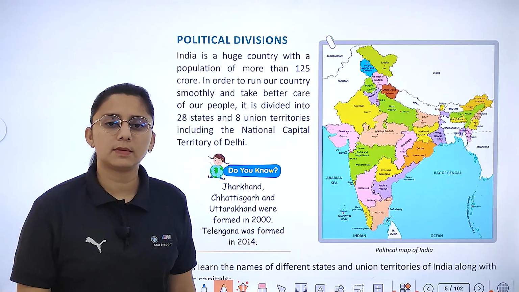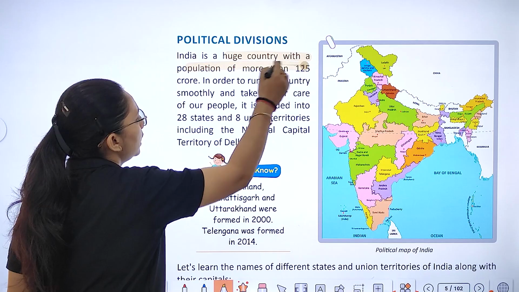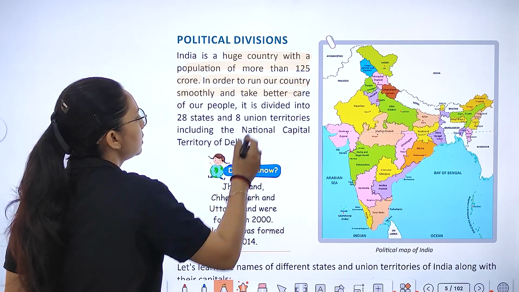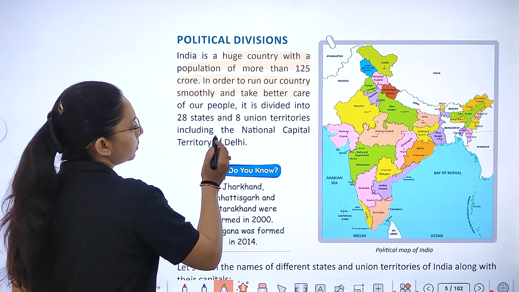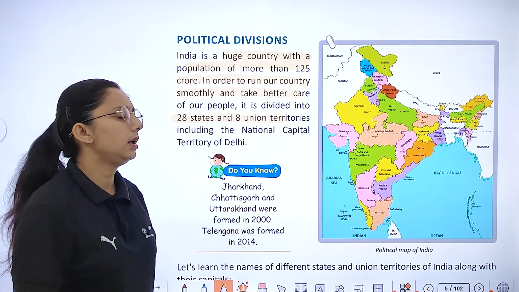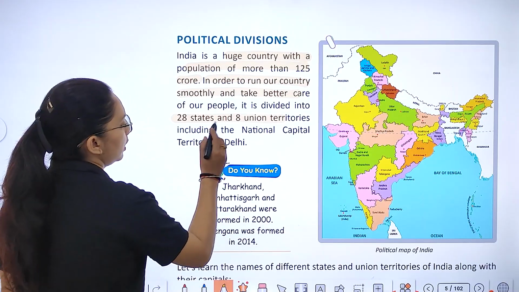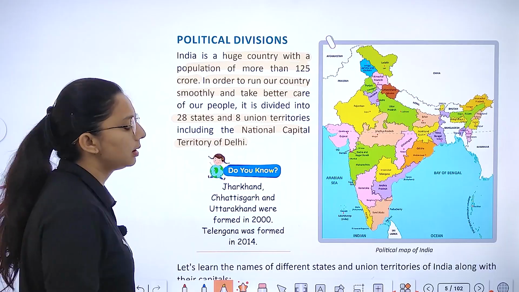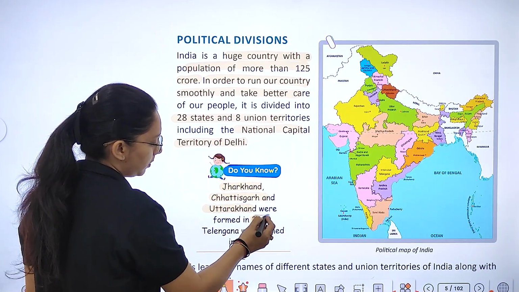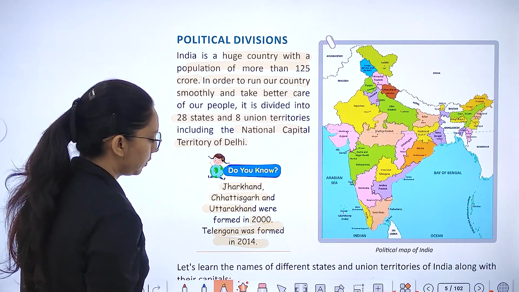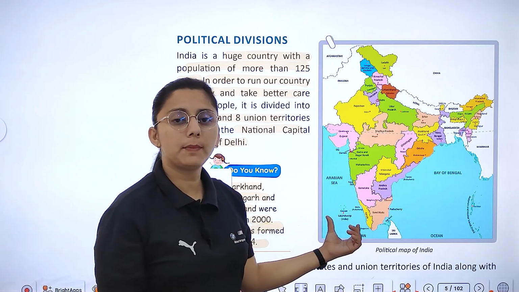As you know, India is a very big and huge country with a population of more than 125 crore. In order to run the country smoothly and take better care of the people, we have divided our country into 28 states and union territories, in which we have a national capital territory. Jharkhand, Chhattisgarh and Uttarakhand were formed in 2000 and Telangana was formed in 2014. Here you can see a political map of India.